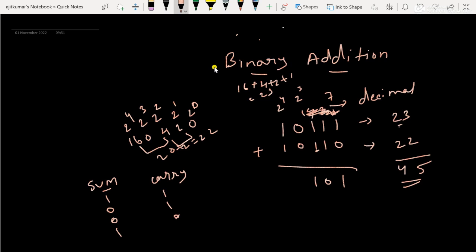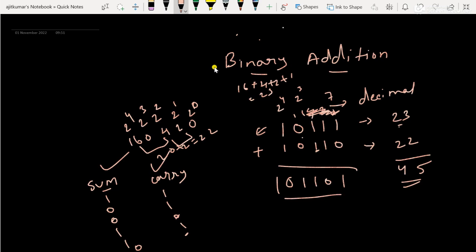Now carry is there, it is 1, sum is 1. Now balanced carry 1 is there, right? So 1 plus 0, 1, then 1 plus 0, again 1, and carry is there. So now 1 plus 1, it is 0, and 1 plus 1, you know, it is 0 but the carry is 1. So nothing is there on the left side, so you have to write 1 over here. So by following these steps of sum and carry we do a binary addition.